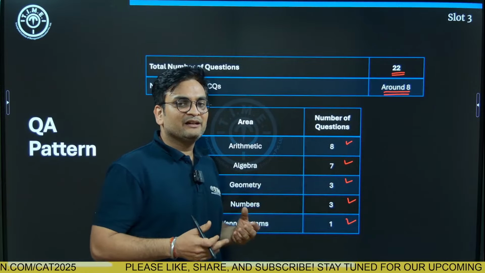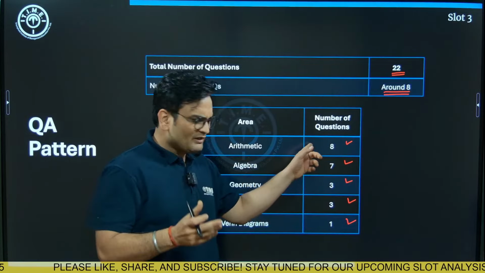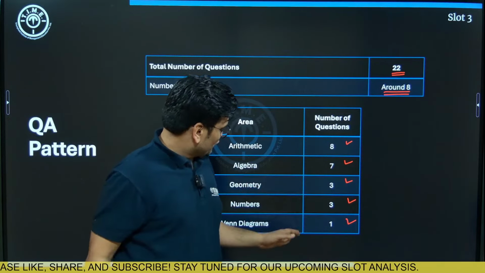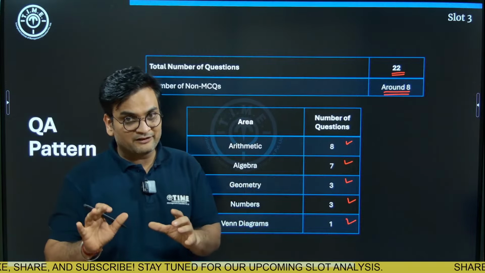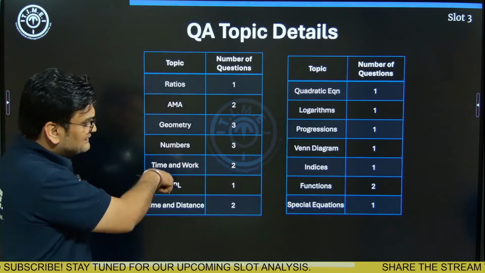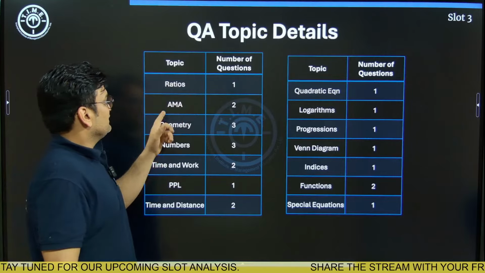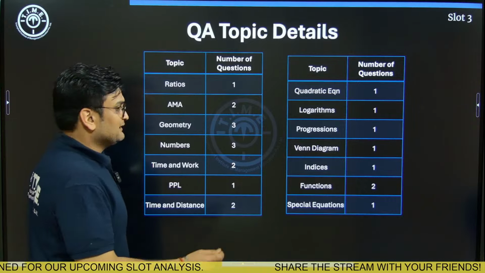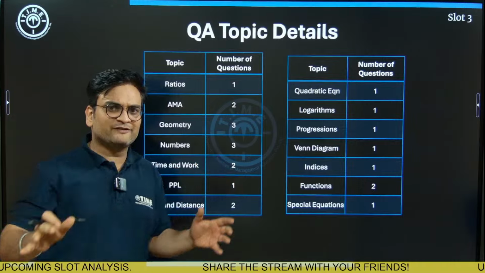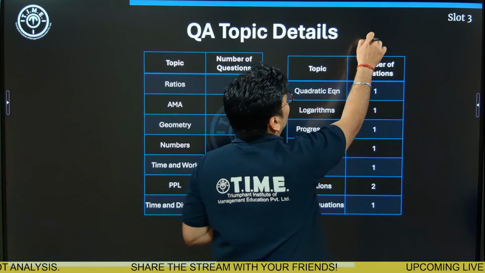As you see, it is not particularly heavy on any one area. Arithmetic and algebra were clearly the winners, followed by geometry and numbers. There were a good number of questions from numbers this time as well. This is the topic-wise distribution. Ratios, we had 1 question. AMA we had 2. And the level of difficulty, overall, what we could say about the QA section was that it was moderate to difficult.